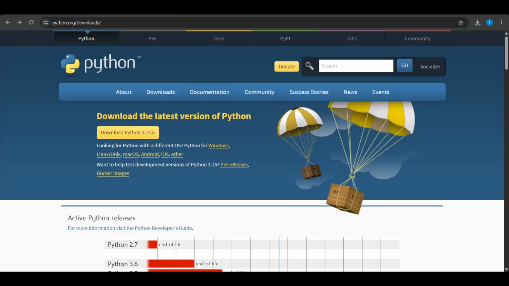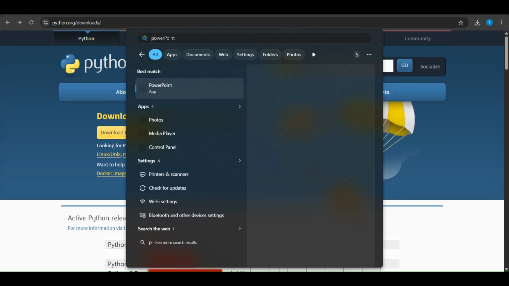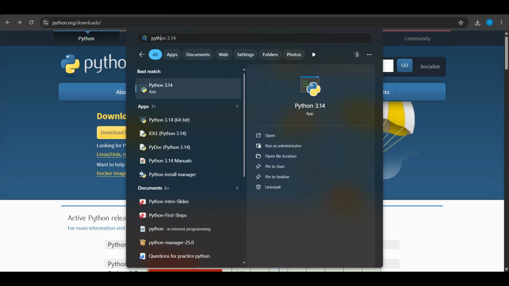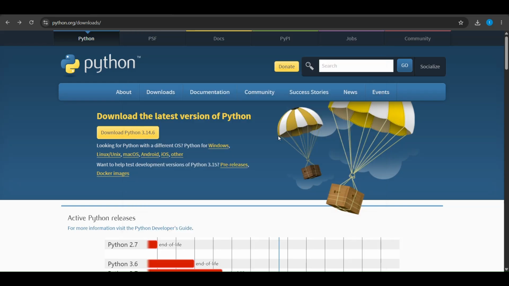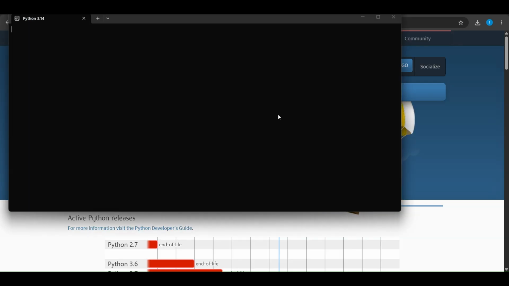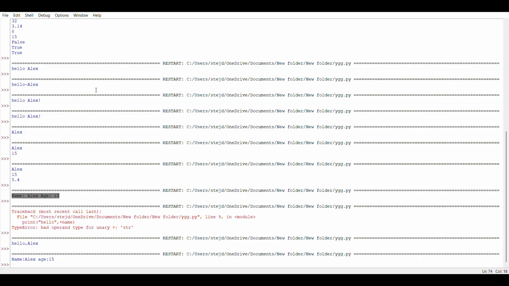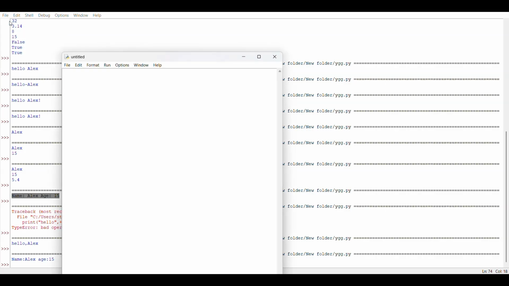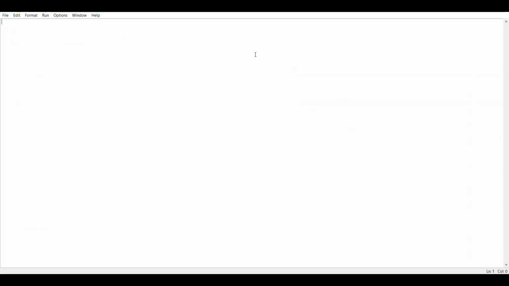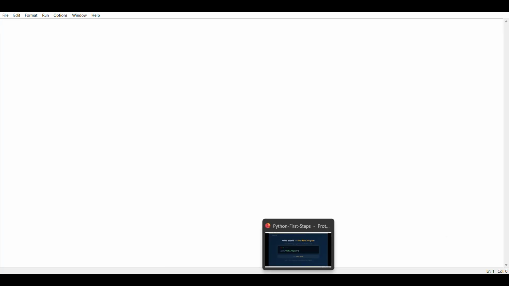Okay. So now let's move on to Python IDE. So this is the Python 3.14 IDE. So you can code here. So we have seen how to download the Python IDLE. Here there's an option called file and you just have to open a new file and you can code here. Okay, so we'll see some examples in the PPT and we'll come here and code it.